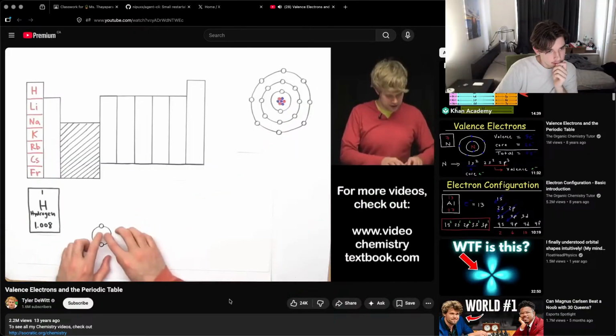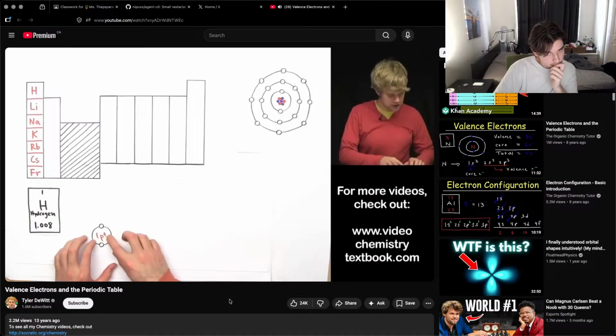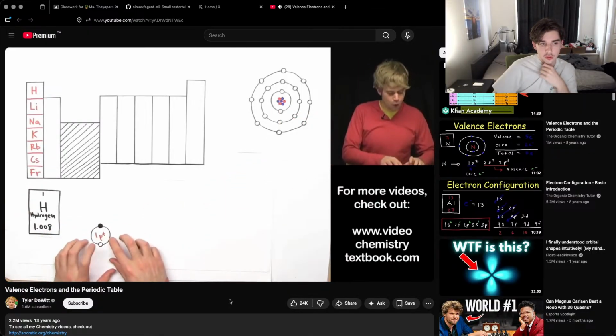Let's just start with this first energy level. Here's the first energy level. Let's put a nucleus in here. I'm not actually going to draw the protons and neutrons. Instead, I'm just going to write the number of protons. So this has 1 proton, and P plus is the abbreviation for proton. So 1 P plus in the nucleus. Now here are the 2 spots in this first energy level where electrons can live. There is 1 electron in hydrogen, so we're going to fill that in. That was really easy, right? So in this first energy level in hydrogen, 1 of the spots is still empty, and 1 of the spots is full.